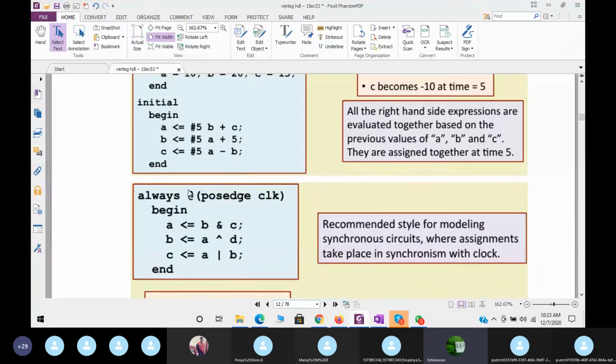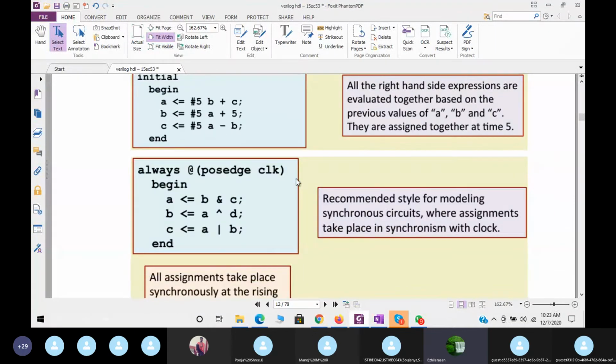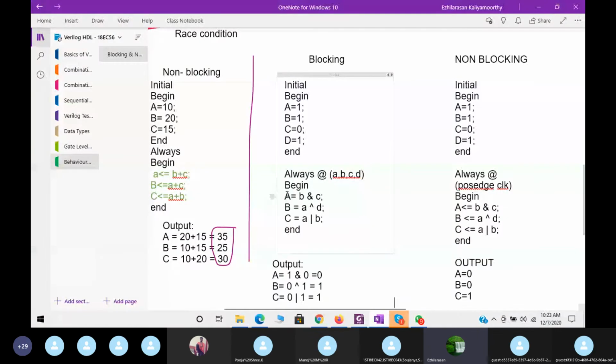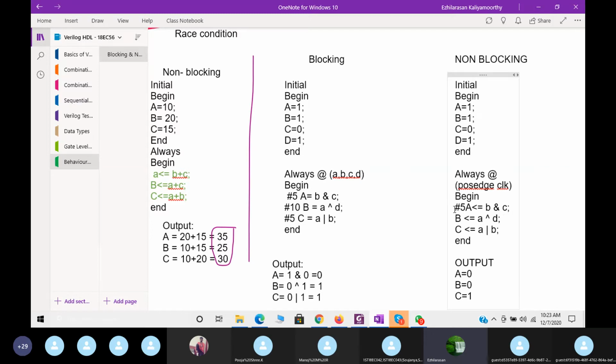Next is something like even if you want to add the delay, you can add the delay also in the statement. Say example here, if you want to add the delays, we can add it. Even you can add the like hash 5. Even we can add like this hash 10. Then hash 5. Even you can add the delays also. So it will execute.